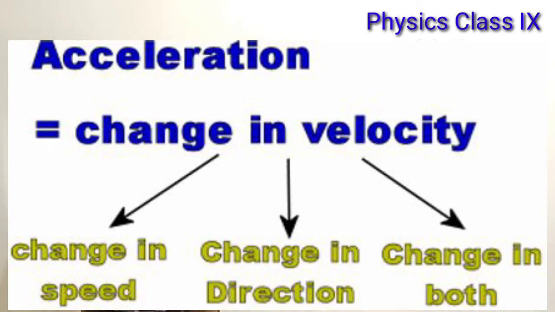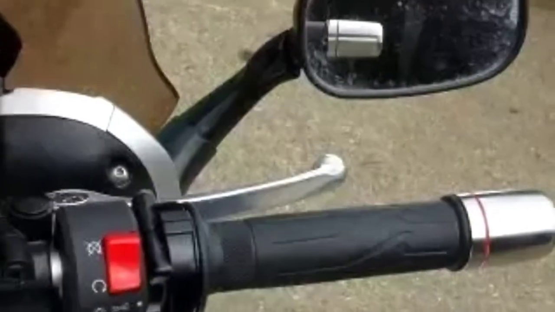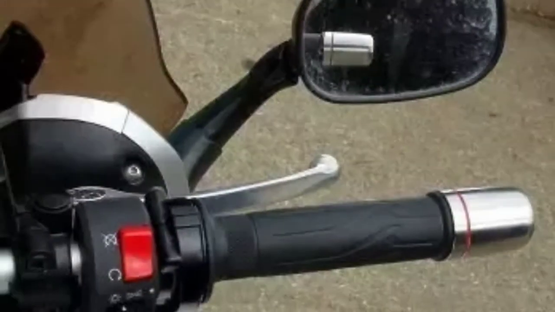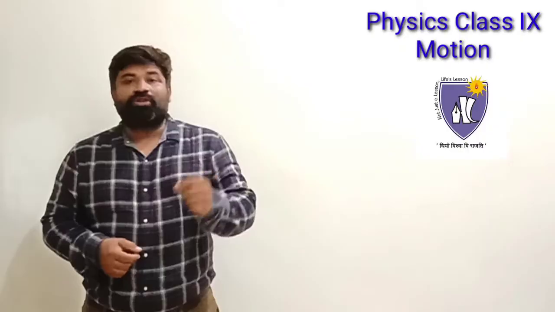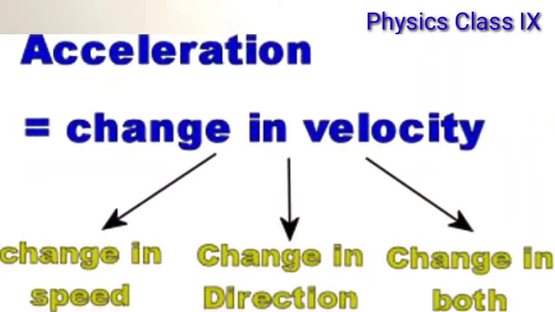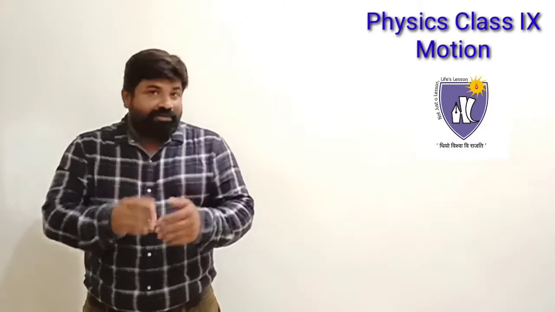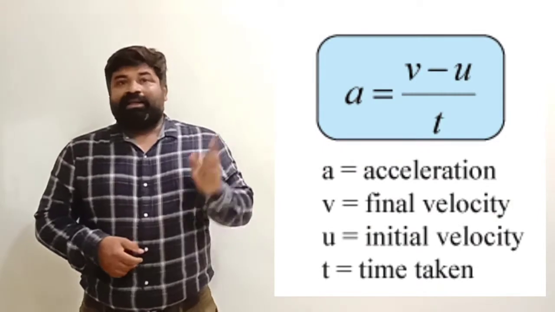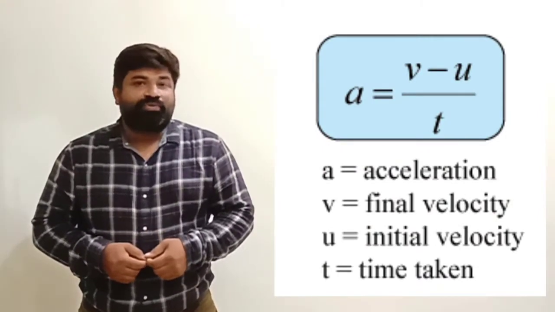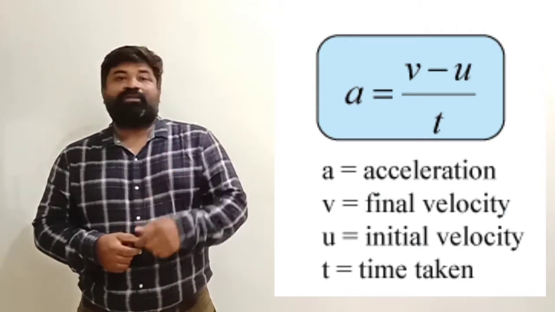I had taken an example for that also, that in your right hand you have the accelerator. What is the use or function of the accelerator? It changes the speed, and that is the definition of acceleration: the change in speed or change in velocity with respect to time. Fine. In fact, we had done a few numericals also based on acceleration. I hope you remember the formula, that is a equals v minus u upon t. A very important formula. We studied the SI unit also.